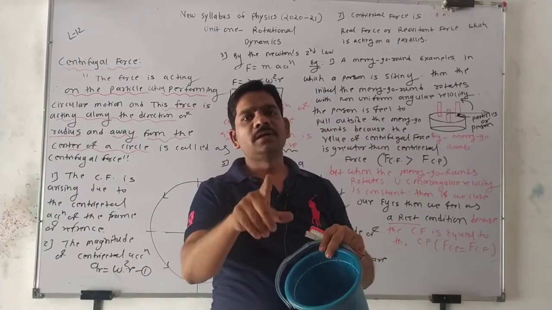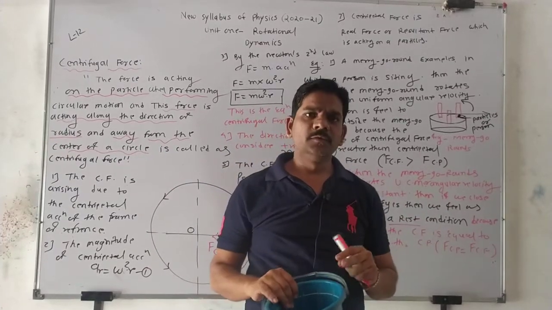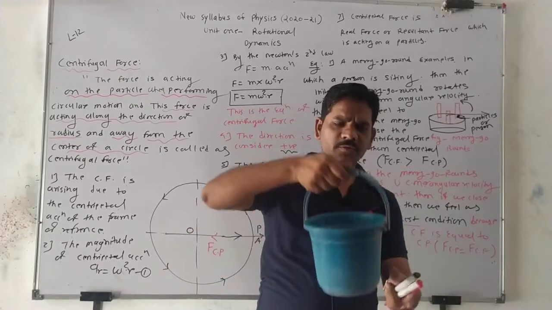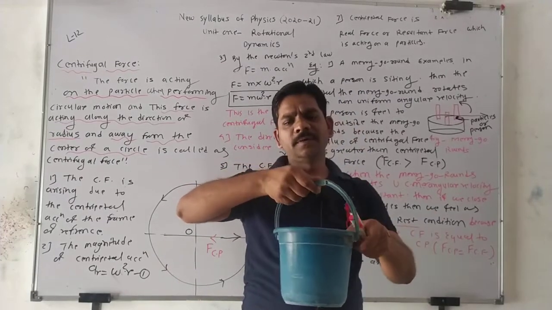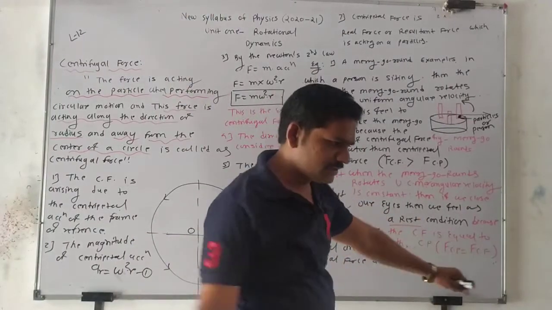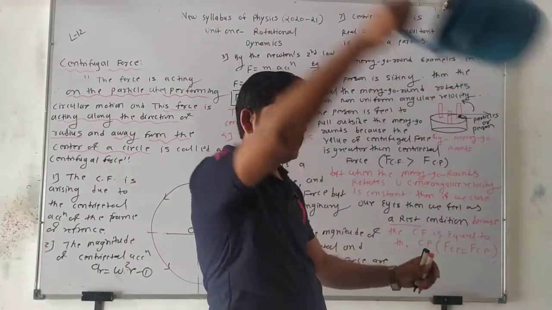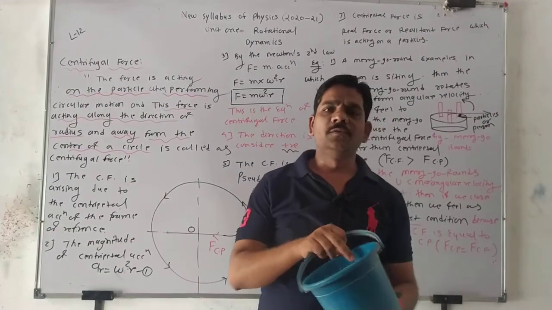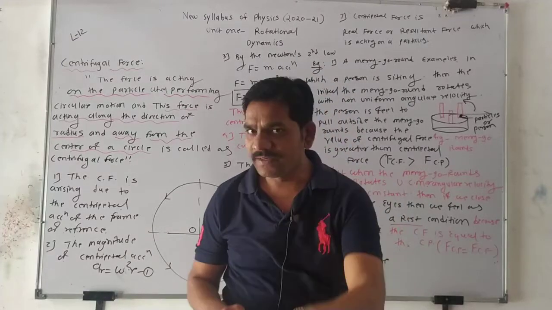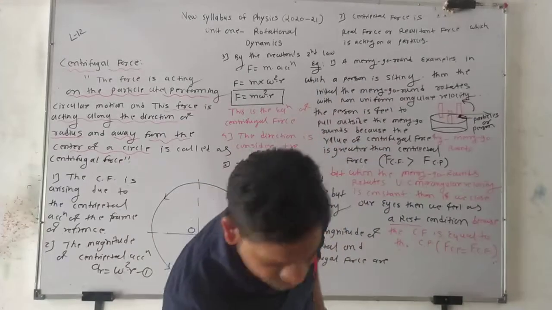That's why the water does not fall down from the bucket to the ground. Okay, you should do this experiment at your homes. You take the bucket, fill the water inside, and rotate it vertically like that. If you rotate vertically in this way, the water does not fall down. Why? The centrifugal force is equal to the centripetal force. This is one example of centrifugal force. Okay, boys.